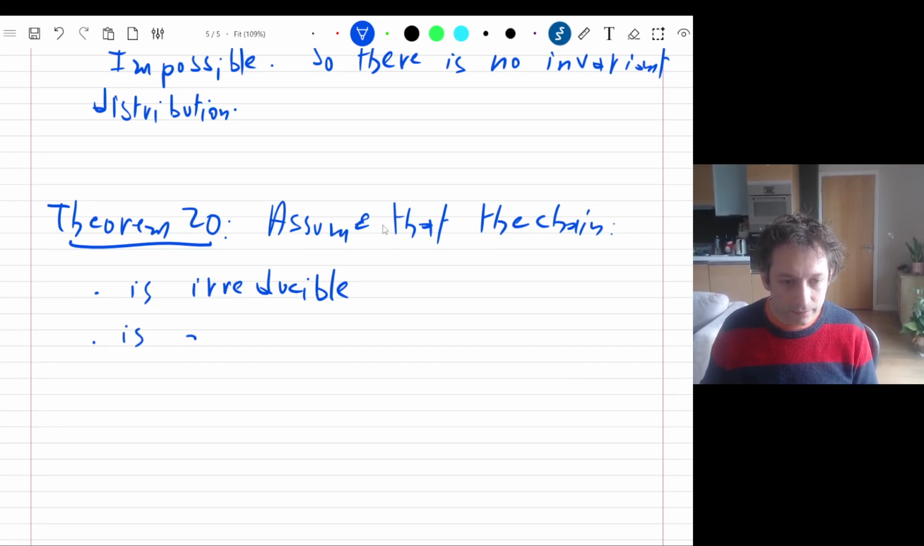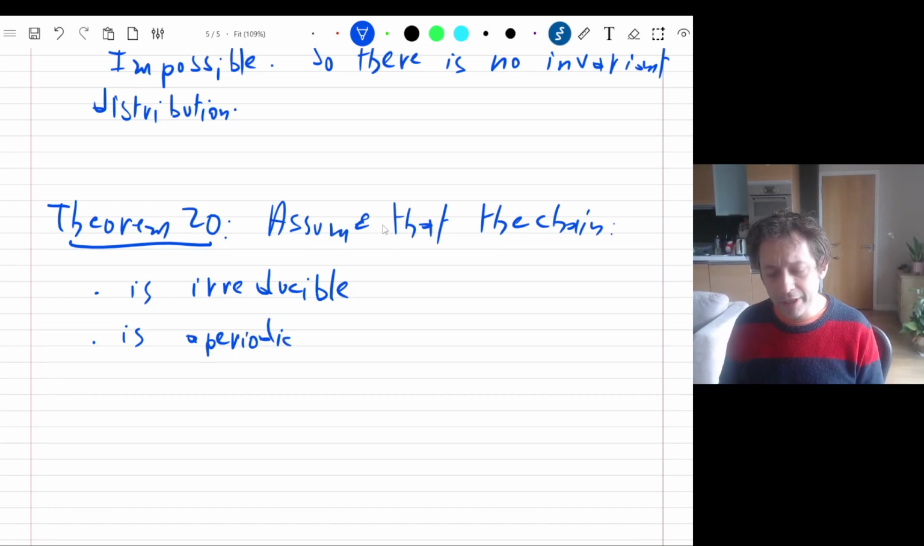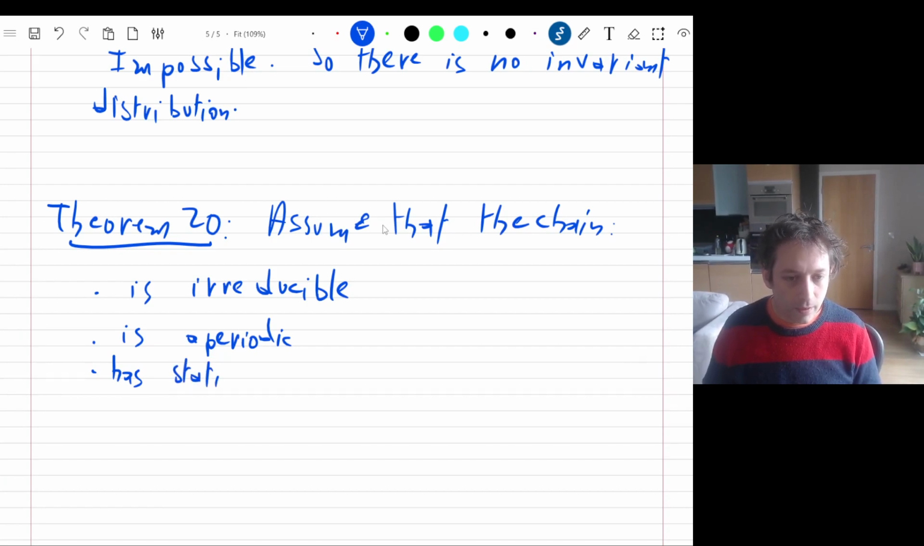Is aperiodic. This is the first time this really shows up in a theorem. Aperiodic means that the joint period of all the states is 1, and it means that you can come back in various amounts of times, which overall are co-prime. So maybe I can come back to my starting point in 5 and 11 steps. These two are co-prime, so it makes the period 1. And finally, has its stationary distribution pi.